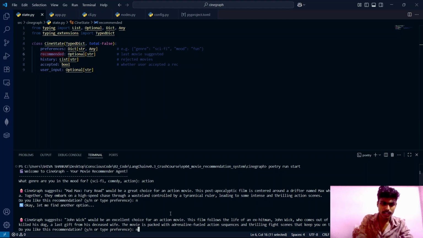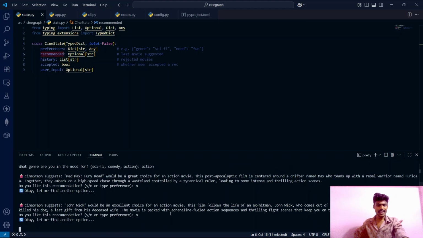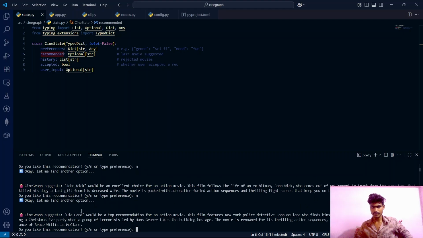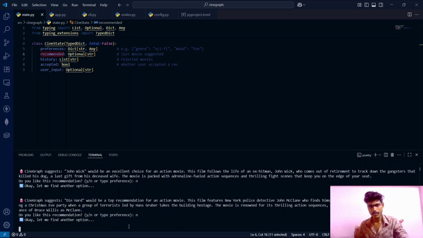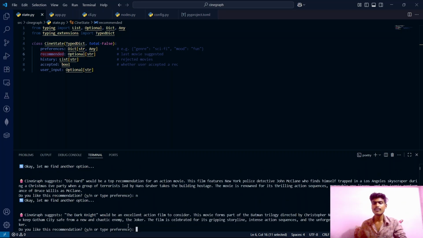See, if I say I don't like this again, no, it will suggest another movie other than Mad Max Fury and John Wick. See, it suggested Die Hard. No matter how many times we do it, it will suggest new movies. It will not repeat the same movie. That's the difference between our plain LangChain chatbot and this LangGraph agent.